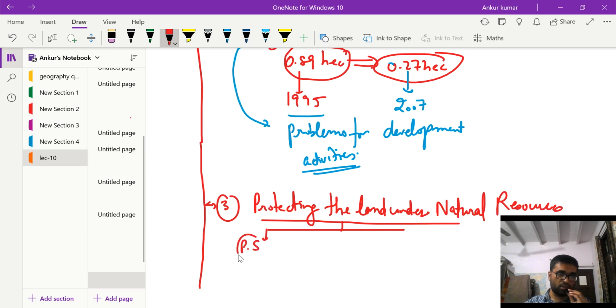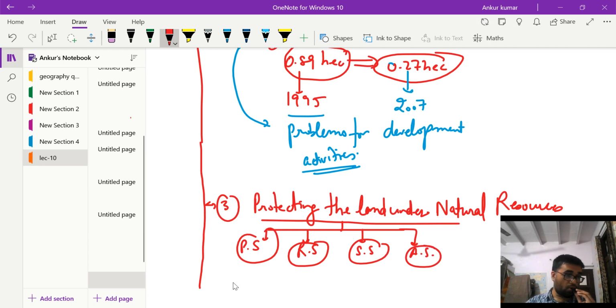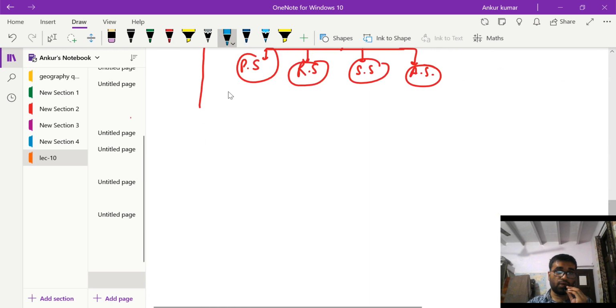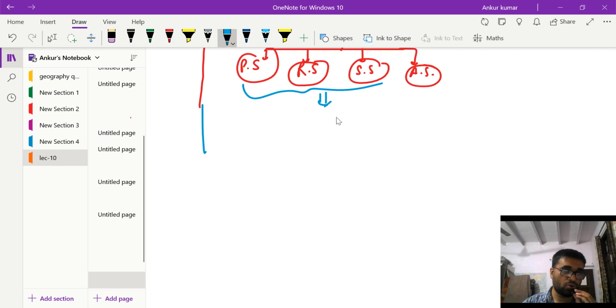These are provisioning services, these are regulating services, these are supporting services, these are aesthetic services. These services have to be protected, and simultaneously we know that if we encroach upon the natural resources, we are leaving ourselves prone to diseases like zoonotic diseases. To avoid these negative effects, we have to regulate forest land use change as well. So this was the third part, why we should have a national land utilization policy.